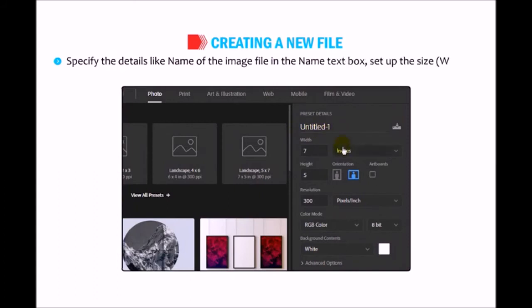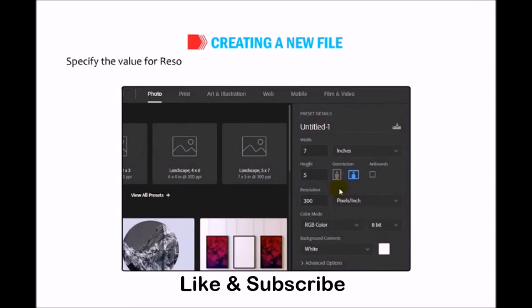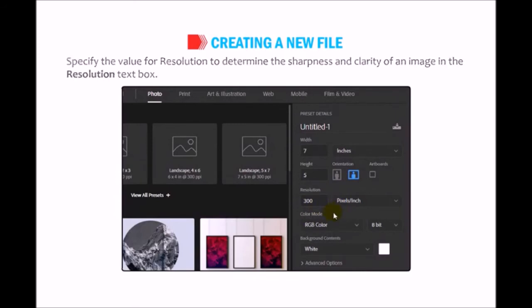Set up the size, width and height of an image file in different units of measurement, such as pixels, inches, centimeters or points. Specify the value for resolution to determine the sharpness and clarity of an image in the Resolution text box.